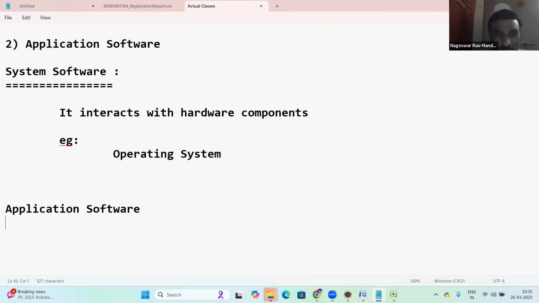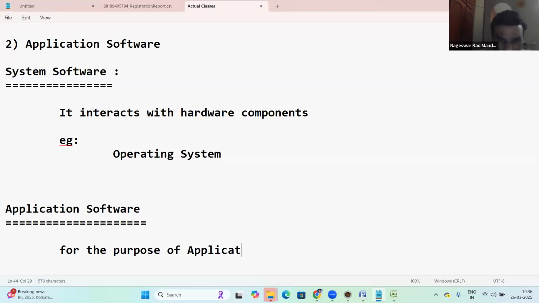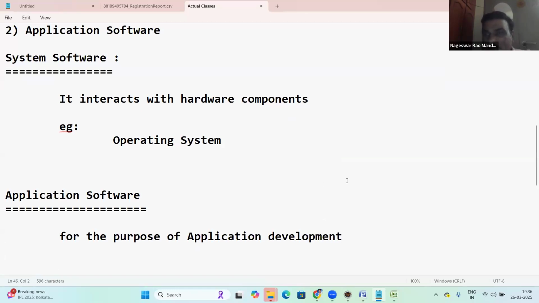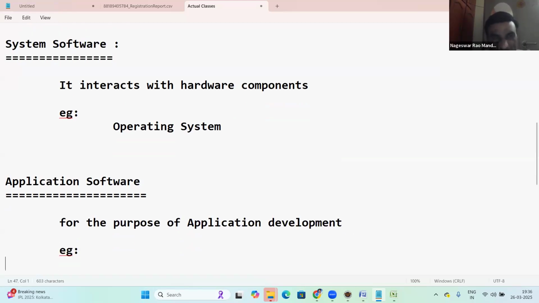Application software. So what is application software? It is for the purpose of application development. Application software is for the purpose of application development. Okay, application software, best example, Java.